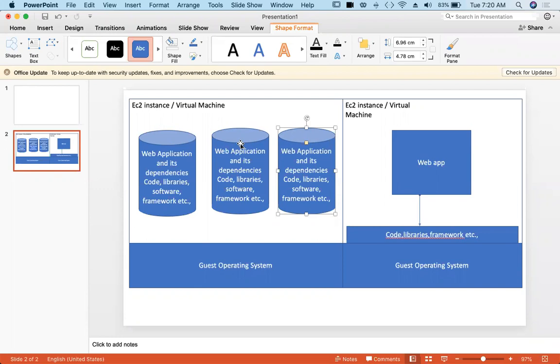So here I am saying your containers are going to reside inside the EC2 instance, but you need not bother about setting up these EC2 instances, installing Docker on them, maintaining these, upgrading these. At the end of the day, Docker is also a software. There will be upgrades, etc. You need not bother about all these things. AWS manages it.